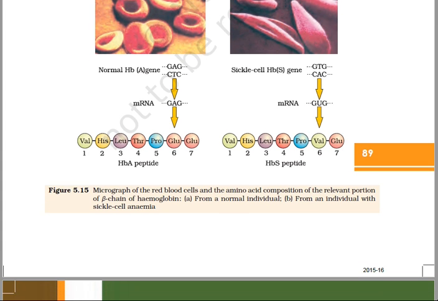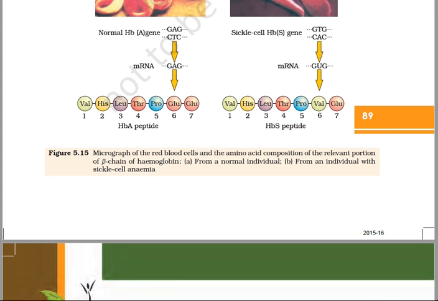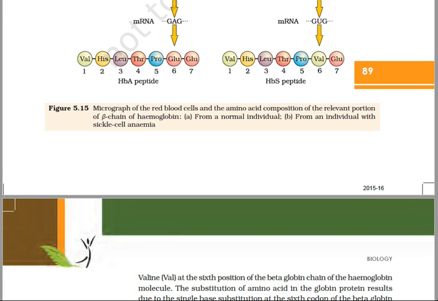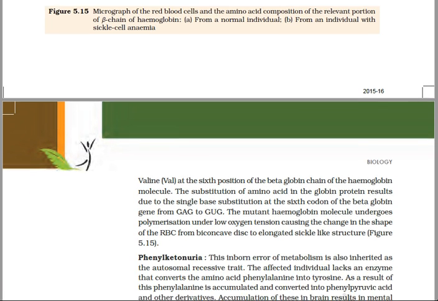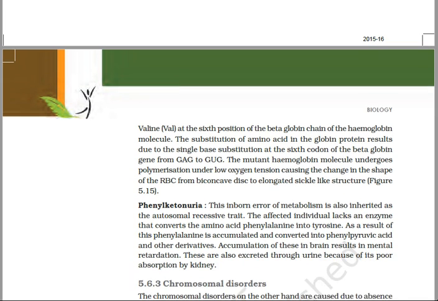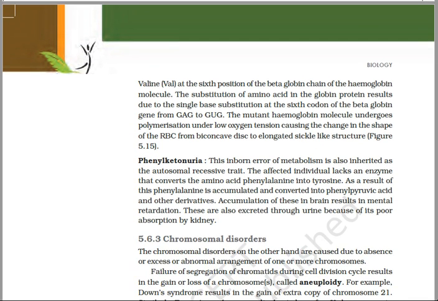Both these compounds are excreted in urine, hence the disease is called phenylketonuria. The disease can be kept under control by restricting the food containing phenylalanine. Here on the screen you can see the disease phenylketonuria.